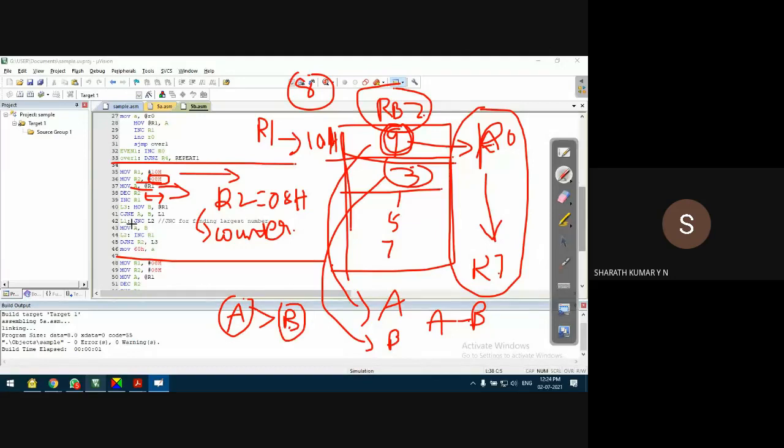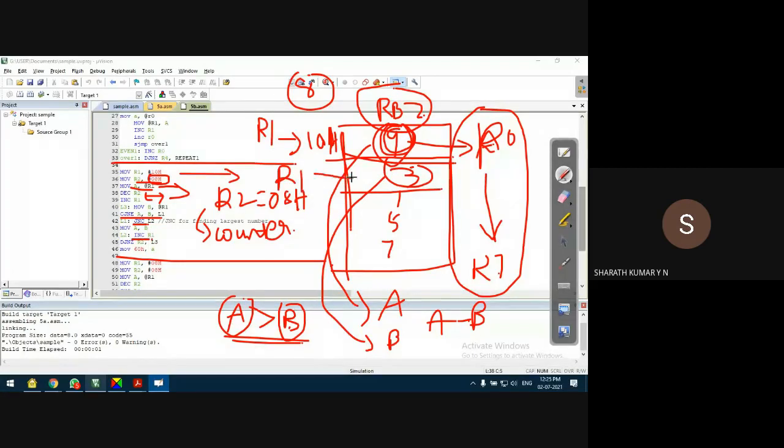Now this comparison is done using CJNE instruction. No carry indicates A is greater than B. That means first number is larger than the second number. If that is the case, I'll go to L2 and repeat the operation, because the second number is already taken to B register.